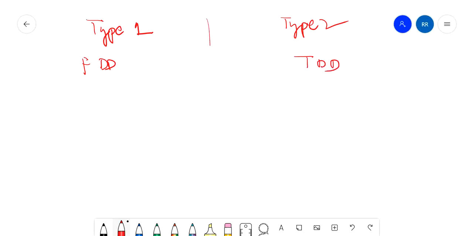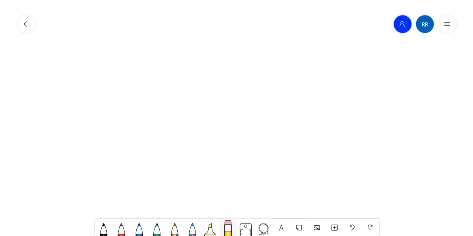So these are the two types of radio access technology in LTE. So what is the frame structure of these? First of all we will understand the frame, then we will see how the frame is in FDD and how the frame is in TDD.